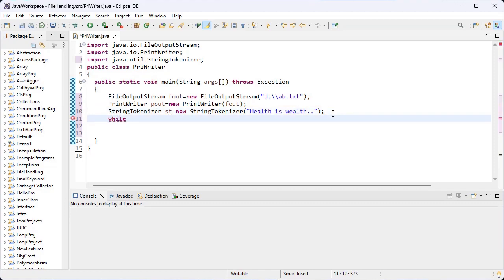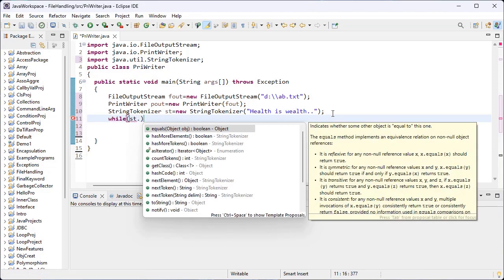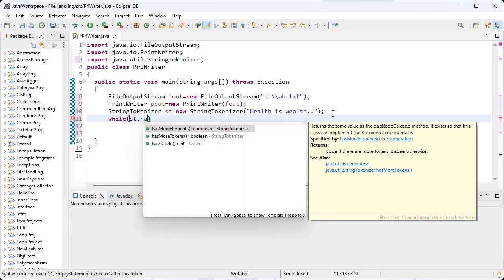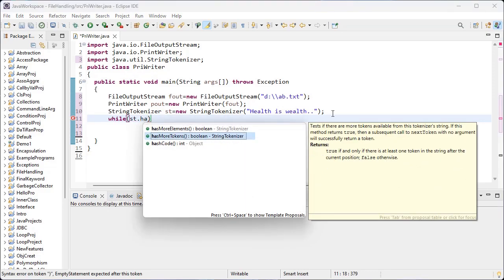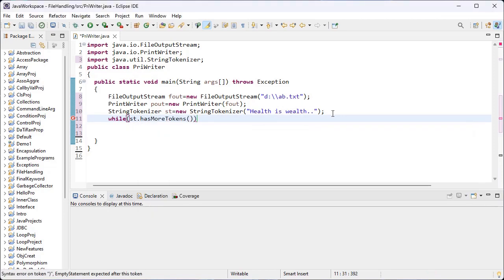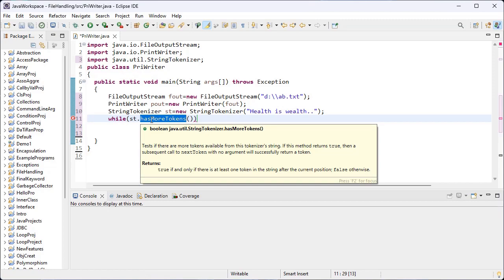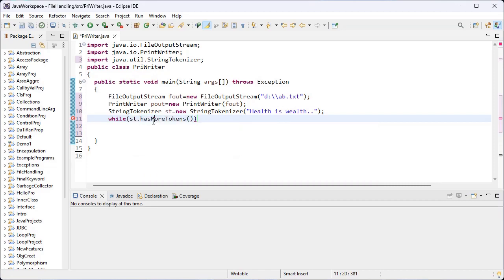While, st is the object for the StringTokenizer class, and inside the StringTokenizer class we have so many inbuilt methods. Now I use the hasMoreTokens inbuilt method. So what is the usage of this inbuilt method? This method returns a boolean value. Boolean value means it returns either true or false. This method returns false if there is no string inside this object.